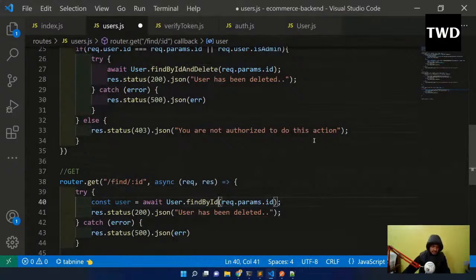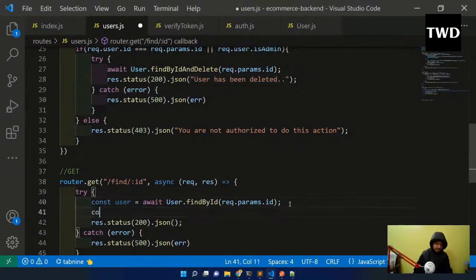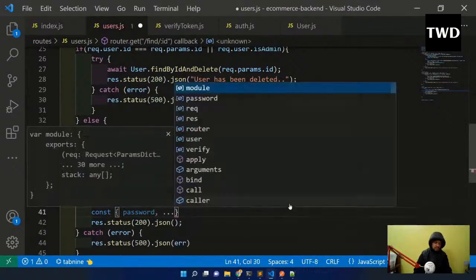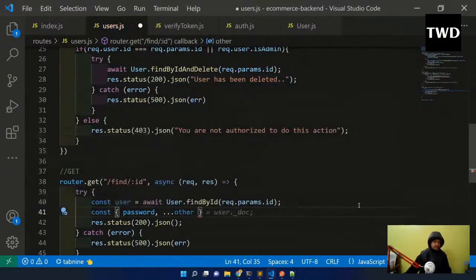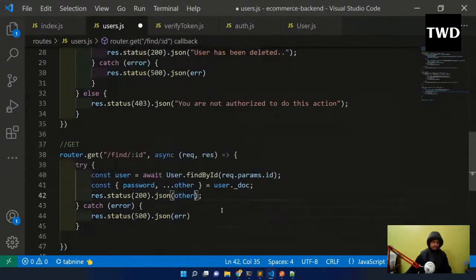I just want to find by id the single user, find by id, and get params. So let me remove it, and const user is there, and I want to send everything except the password. Again we are going to do the same trick which we have done in the auth. So password comma, other equal to user dot doc, and then after that I am going to pass the other, because I don't want to pass the password back. Okay.